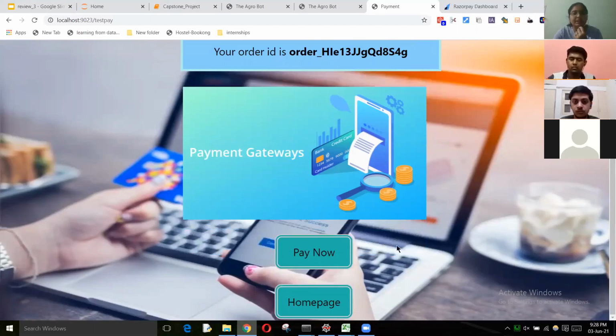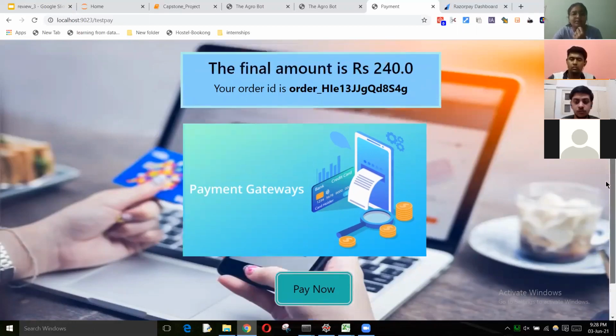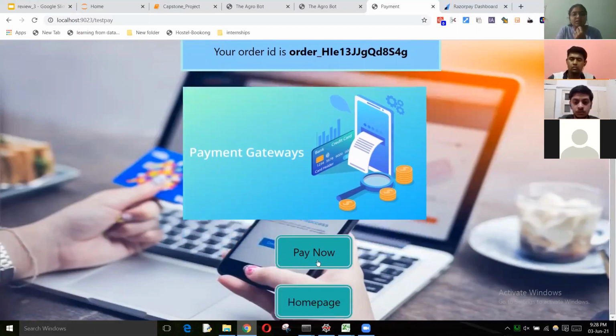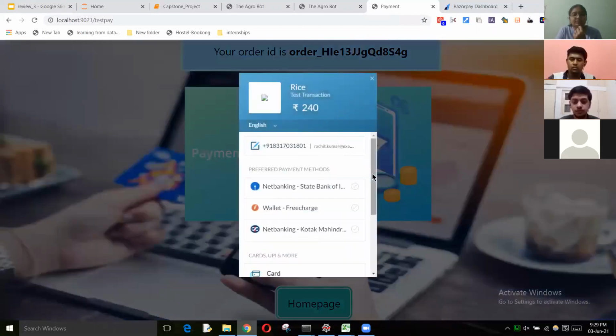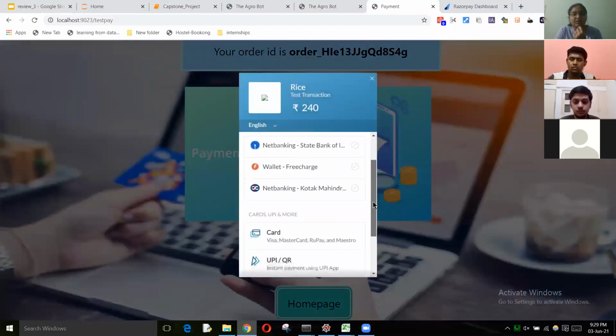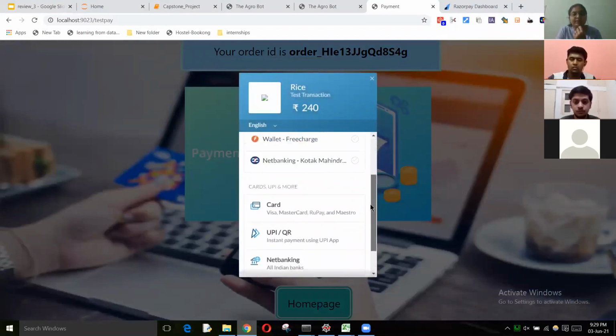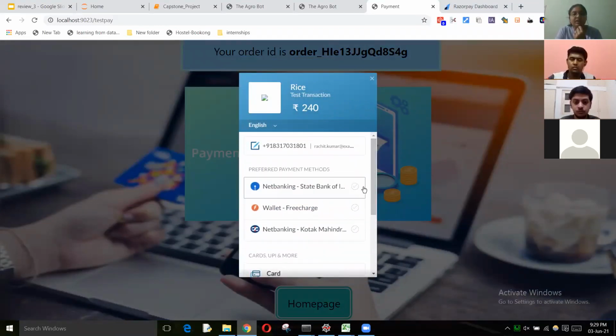This is a payment gateway portal. Here you can either go to the home page if you do not wish to pay. This is to keep it secure. And the other button is for the pay now option. When we click on pay now, this takes us to the Razorpay portal for the payment. Here we have provided all the options to pay through wallet, net banking, card and UPI.